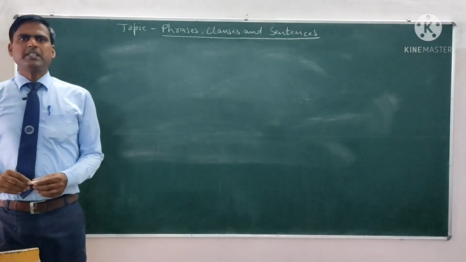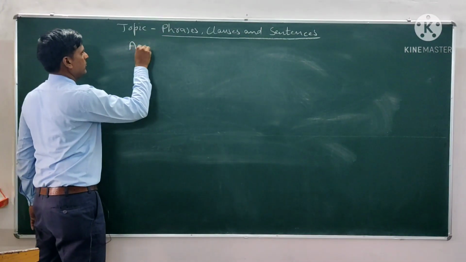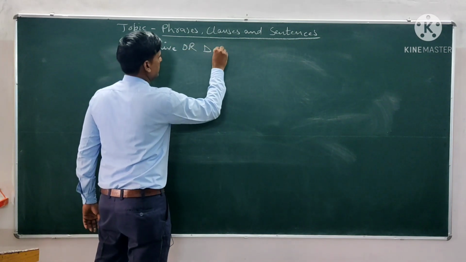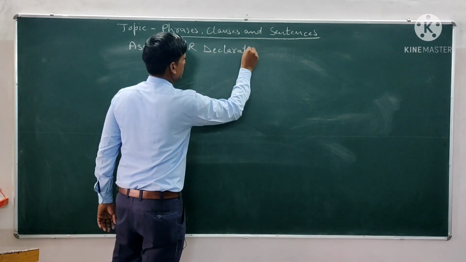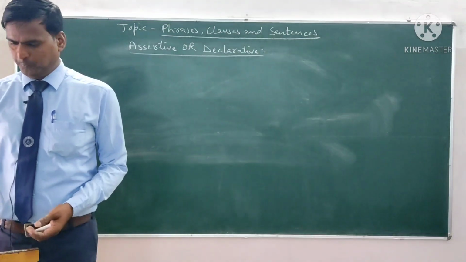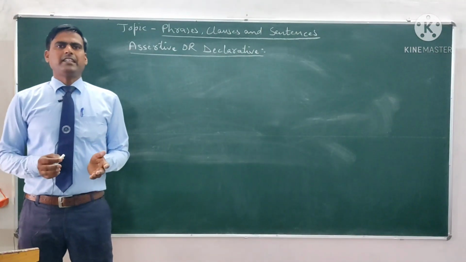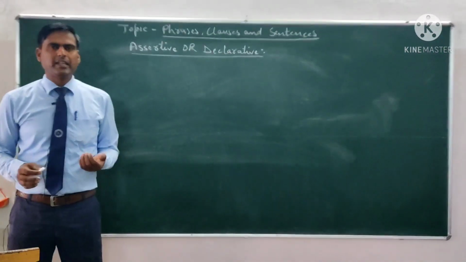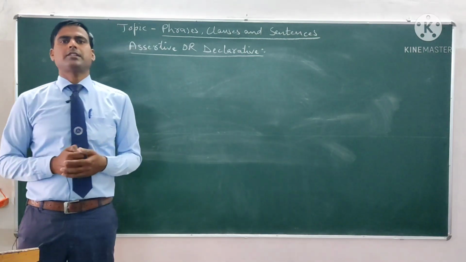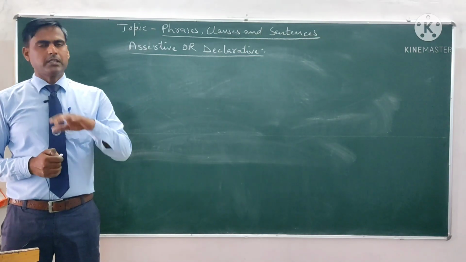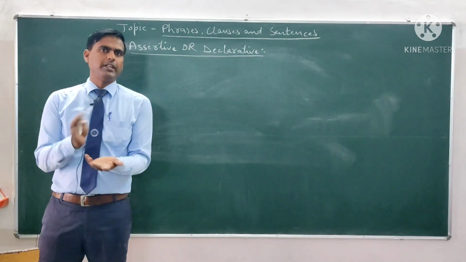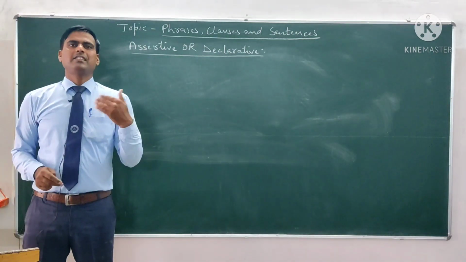So the first kind is assertive or declarative. We can say that assertive sentences are the sentences which make statements. The sentences which only make the statements are called the assertive sentences. The assertive sentences may be affirmative or negative, and they only make the general statements.